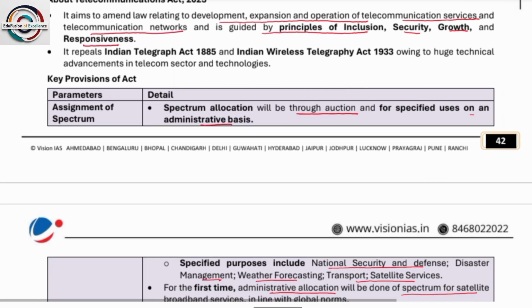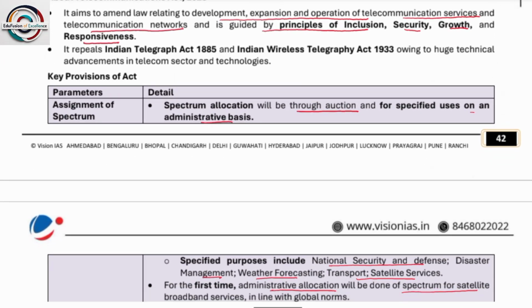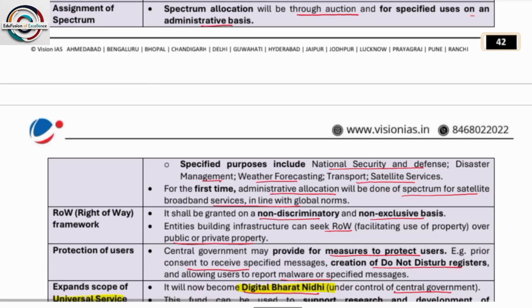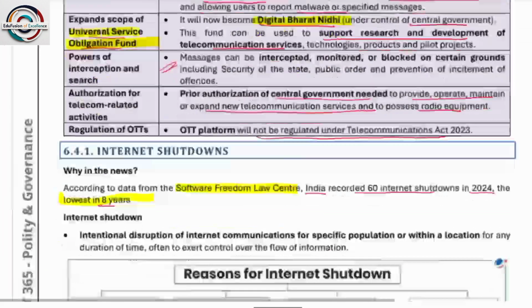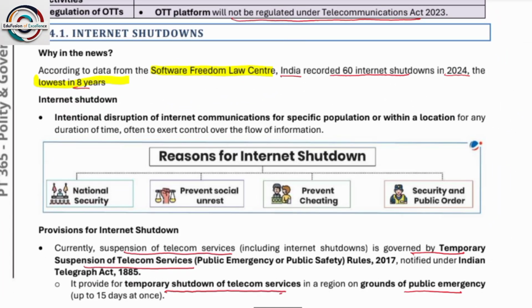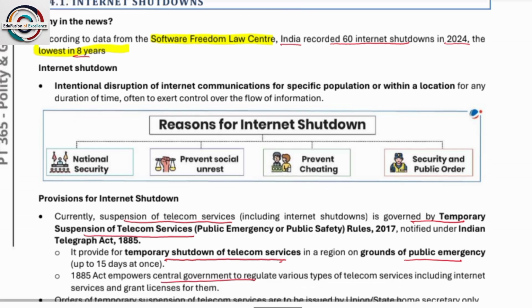You have understood about 2G, 3G, 4G, 5G. These are all kinds of spectrum that are sold to companies, or the company acquires a license on the basis of auction. Next is expanding the scope of the Universal Service Obligation Fund. It will now become Digital Bharat Nidhi. So please remember, the Universal Service Obligation Fund will be converted to Digital Bharat Nidhi under the control of the central government. Next is internet shutdowns. Yes, they are frequent in our country. India recorded 16 internet shutdowns, the lowest in 8 years.